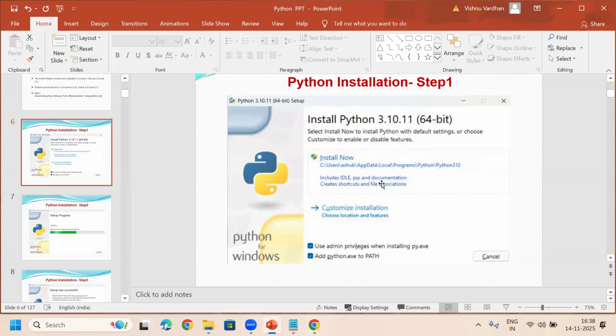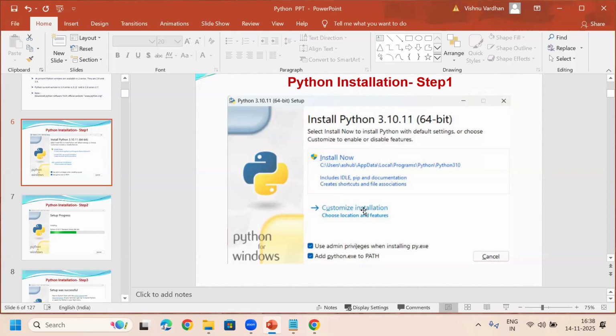In case your C drive is full, you can go for custom installation. If you choose the second option, then you can browse in your laptop. For example, you can choose the D drive, or if you have any other drive, you can choose that location. You know how to browse, right? In that, you can create one folder. You know how to create a folder, right? You know the basics, right? Okay, you can create that folder. In that folder, you can install the Python software.